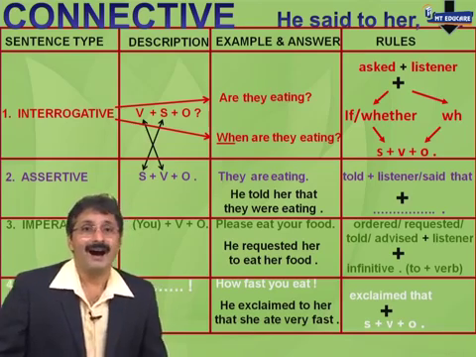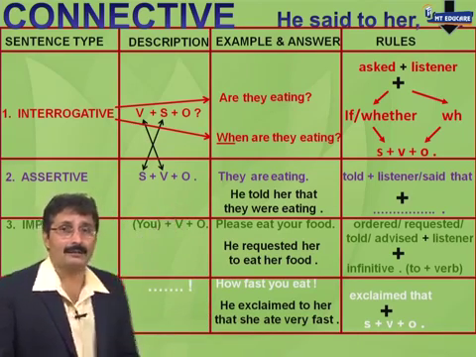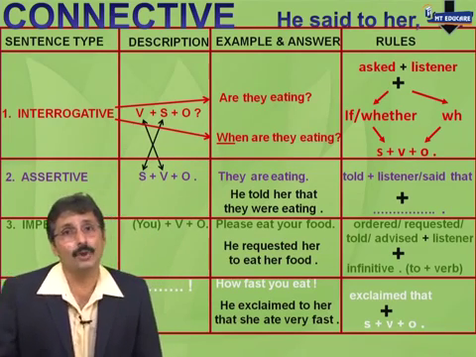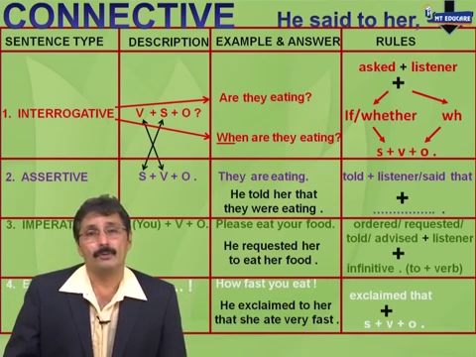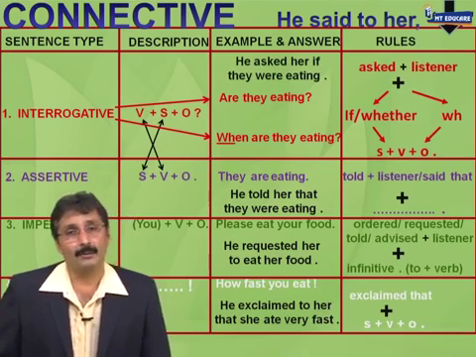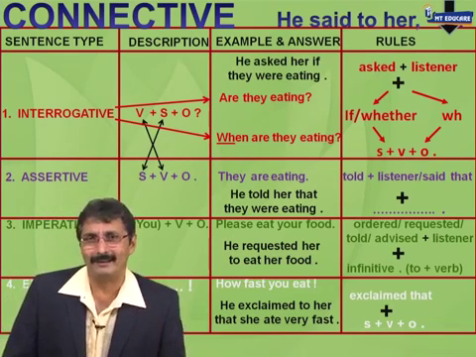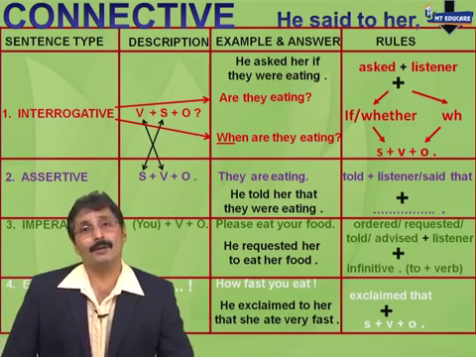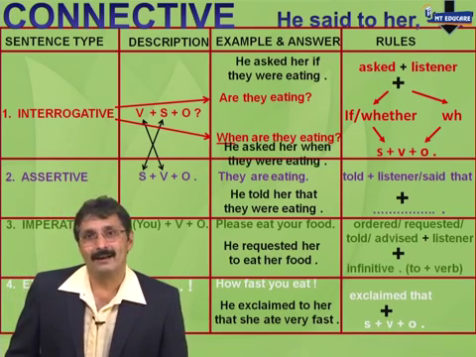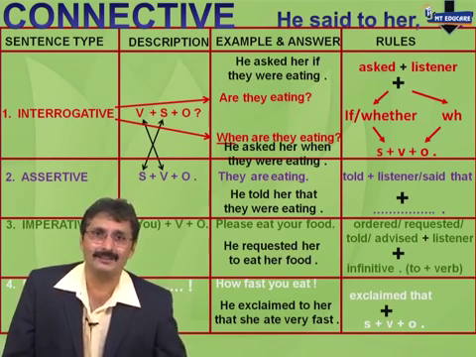After that, if there is a WH, we write the WH. If there is no WH, then if or whether. In the first sentence, there is no WH. Are they eating? So my answer is, he asked her if they were eating. Why are became were, we will see later. In the second sentence, there is a WH. So he asked her when they were eating. And that is it. There is nothing else to it.